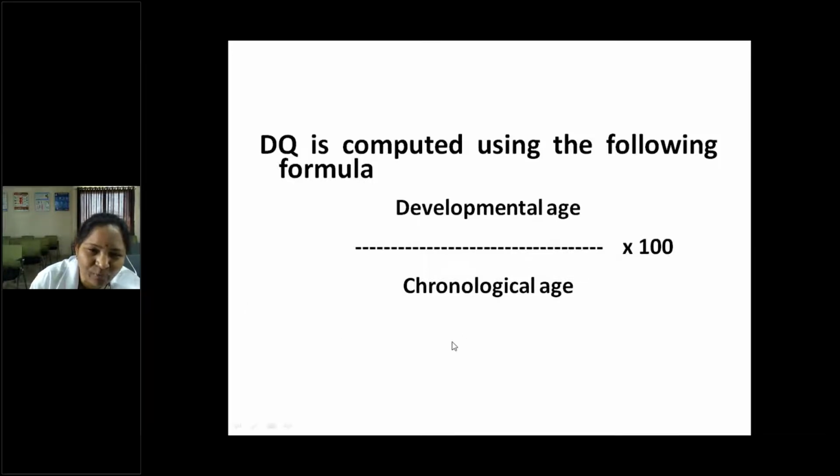4 years means how many months? Around 48 months, ma'am. So we mention it as 7 by 48 into 100. That will be the DQ, development quotient. For children less than 5 years, we calculate the developmental quotient, based on developmental age and chronological age.